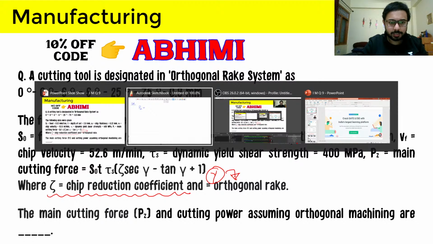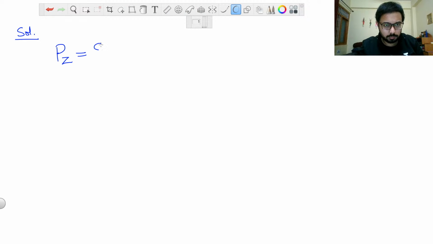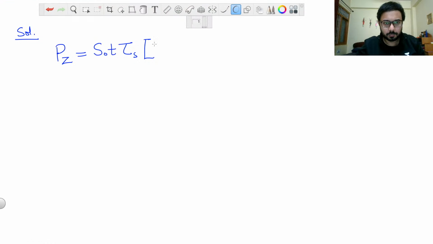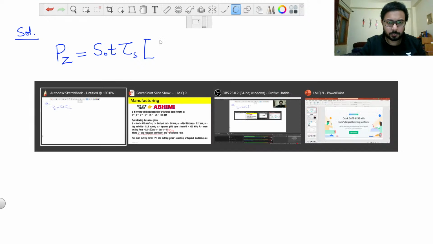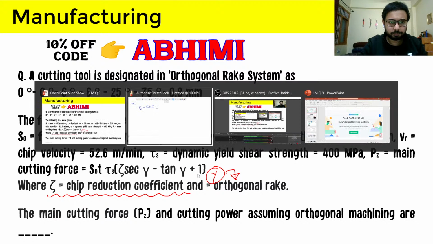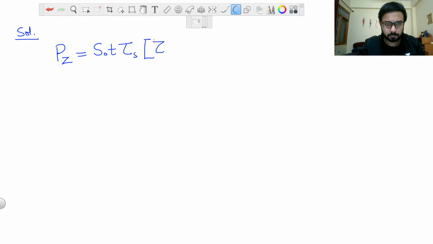So s0 t tau s, and inside the bracket we have zeta sec gamma minus tan gamma plus 1. It was sec gamma, not y, minus tangent of gamma, and what is gamma?